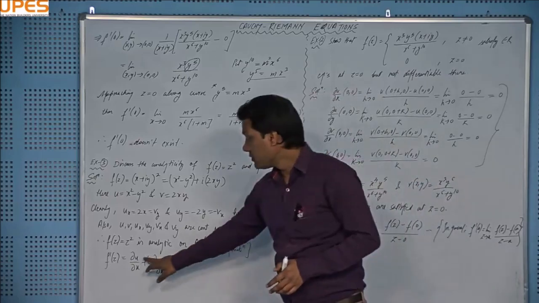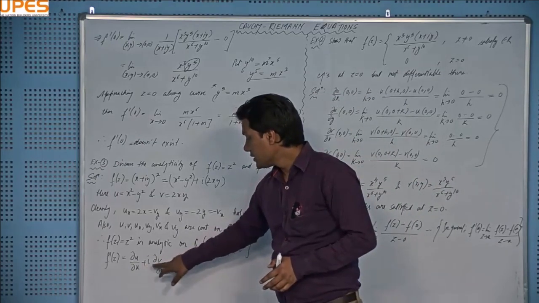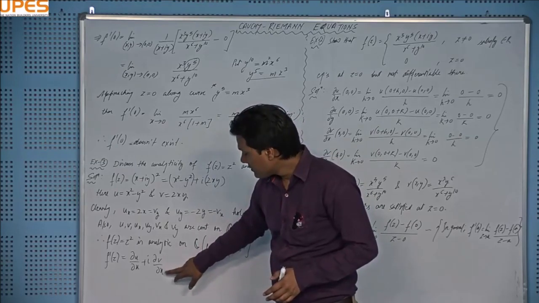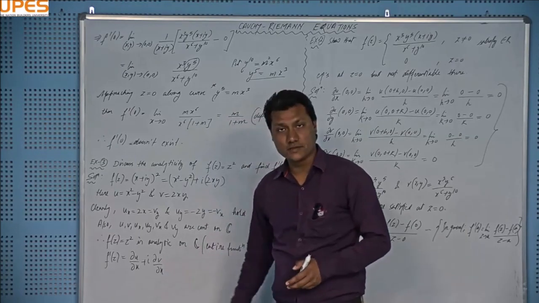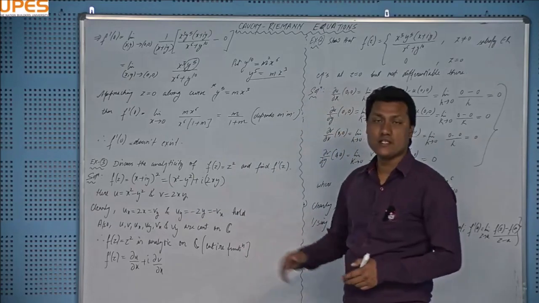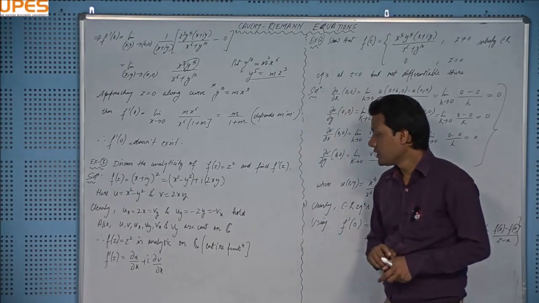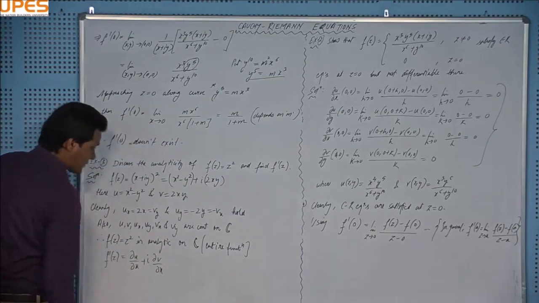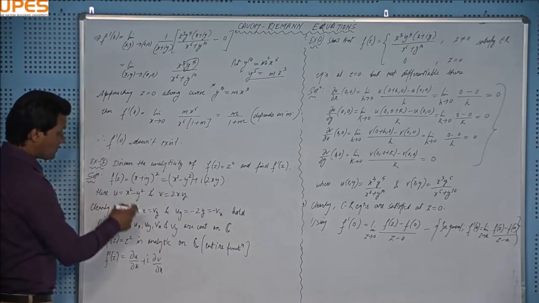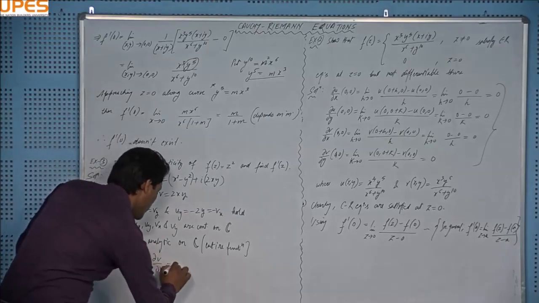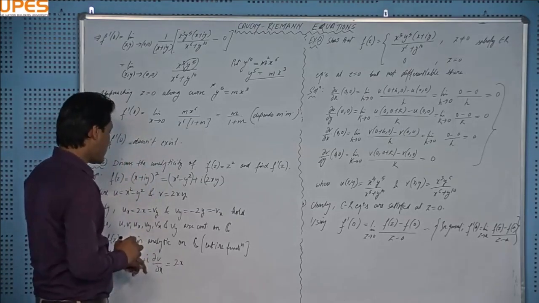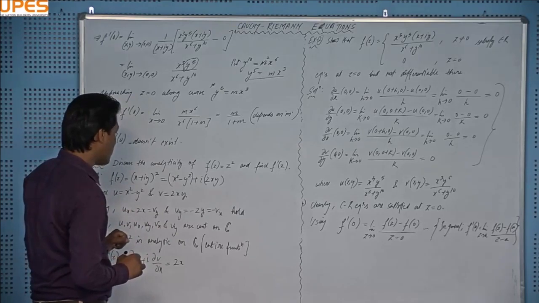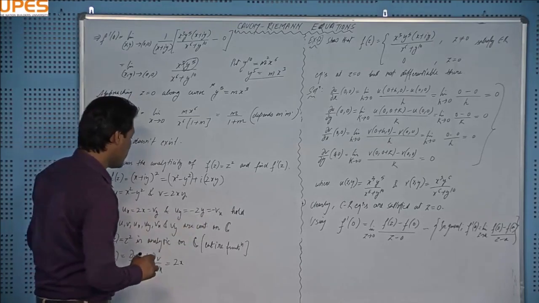del v by del y minus iota del v u by del y, right? Okay, so you can use any of those results, right? I'm using this one, and plugging the value of del u over del x from here. Where is my del u over del x? This is my del u over del x, 2x, and iota times del v over del x, and where is that? Del v over del x, that is 2y, right?